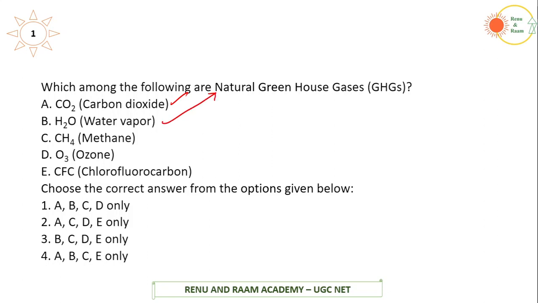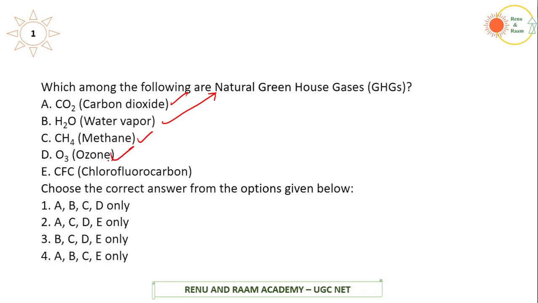Nearly 0.02 percent to 4 percent of the water vapor, whatever we have, is a part of greenhouse gas, because what water vapor does is it absorbs both the incoming radiation and the outgoing heat from the earth. So water vapor is a greenhouse gas. Now coming to the third one, which is methane. Yes, methane is already present in natural activities. Methane is also a greenhouse gas.